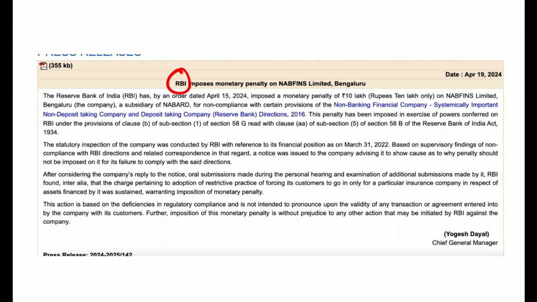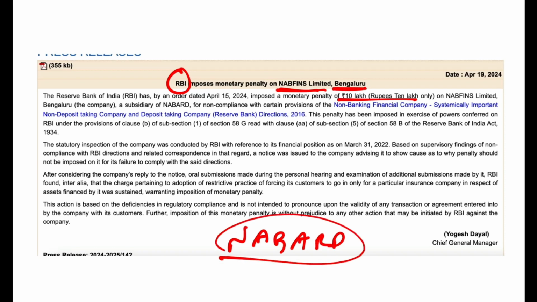And the Reserve Bank of India has now put a penalty on NAB Fins Limited, which is headquartered in Bangalore. How much is the penalty? 10 lakh rupees on NAB Fins. By the way, NAB Fins is a wholly owned subsidiary of NABARD. It is a wholly owned subsidiary. NAB Fins is a wholly owned subsidiary of NABARD and it is headquartered in Bengaluru.